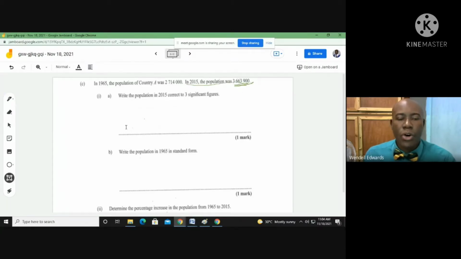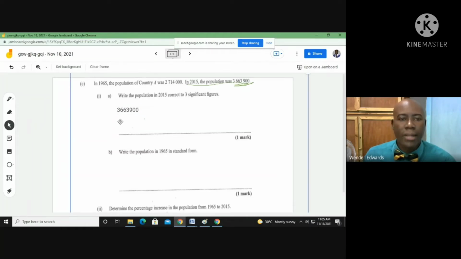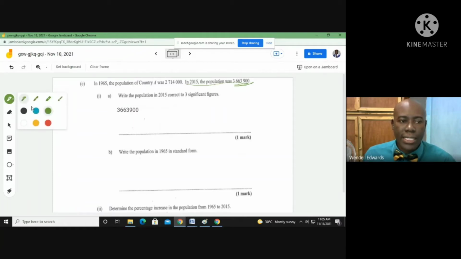In order to write this to three significant figures, we definitely need to understand how significant figures work. So let's pay attention to the details. All digits are significant except zeros, which may or may not be significant. Trailing zeros are not significant. But three significant figures.